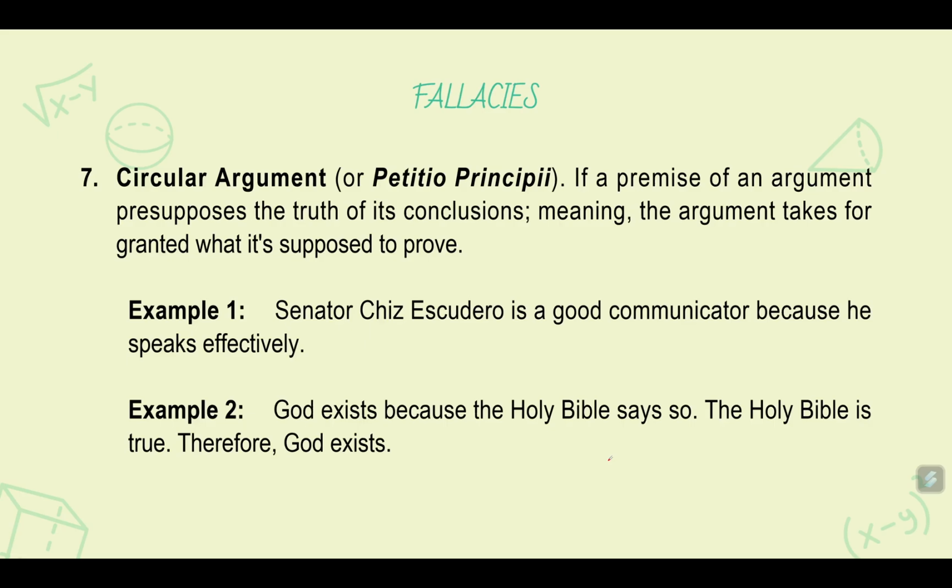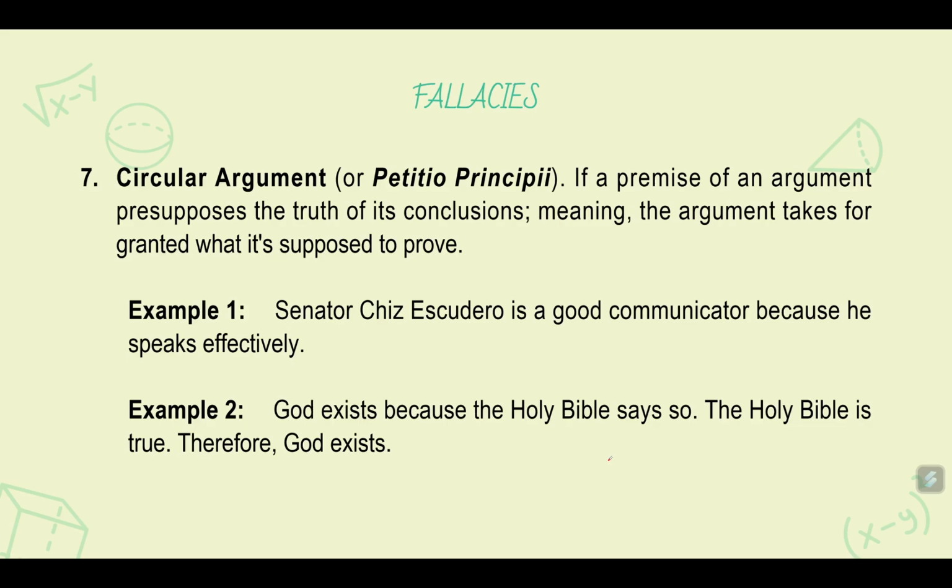This is circular because good communicator and speaks effectively are synonymous. They are the same. You use it as a premise or assumption, but then it is also the conclusion. The conclusion and the assumption are the same. So why prove it if you assume it to be true?